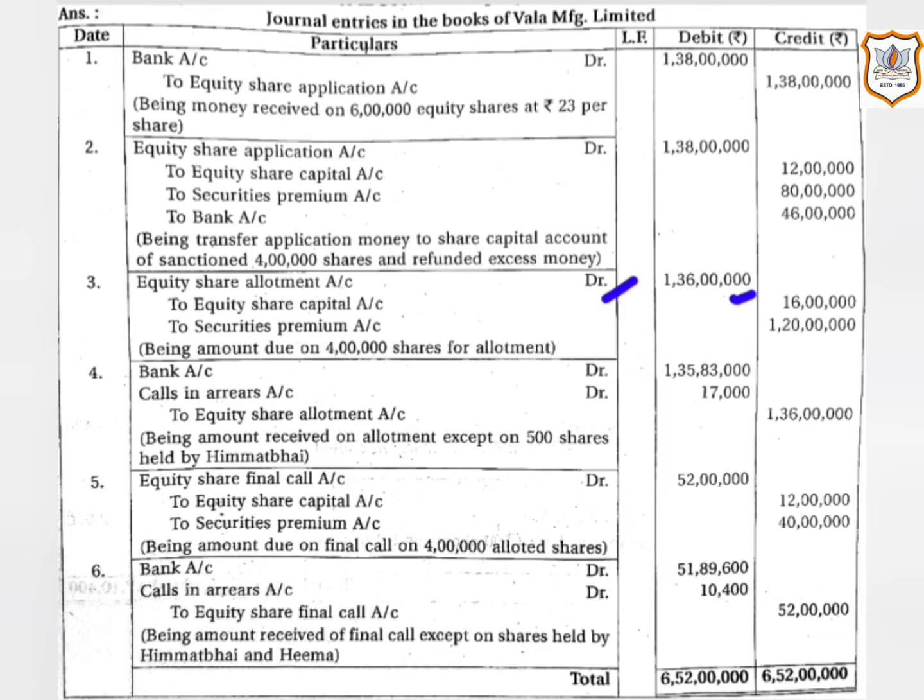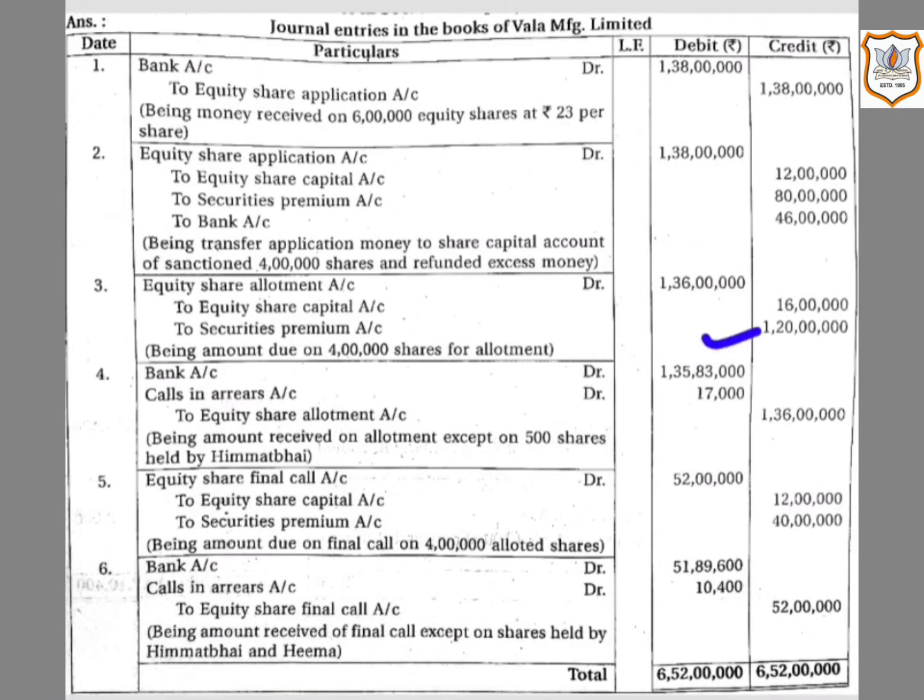security premium account will be credited with the amount of premium paid with allotment money. That is 4 lakh multiplied by rupees 30, that comes to 1 crore 20 lakh. Here rupees 30 is the amount of premium per share called with allotment. Now let us see the next journal entry when allotment money is received.